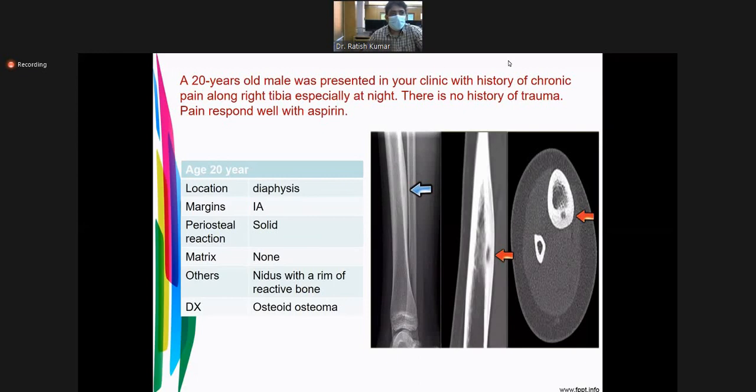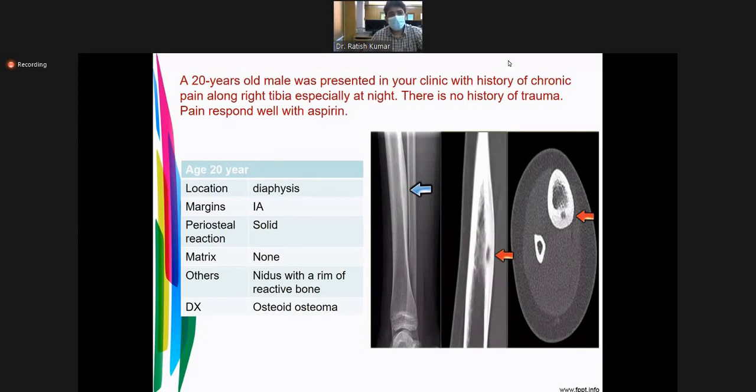As students, you should remember the radiological findings for differentiating. I already told you the 7 things you should remember to differentiate benign from malignant.